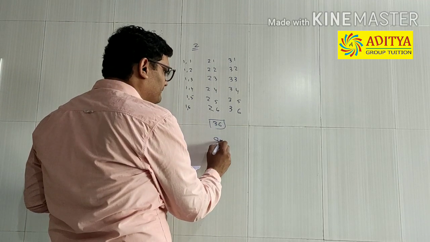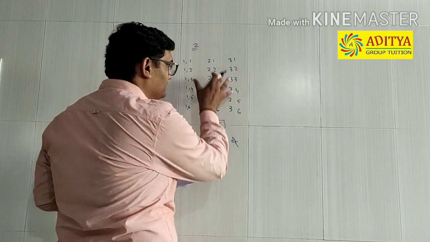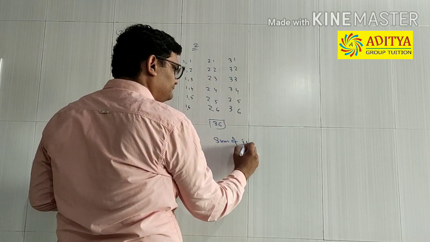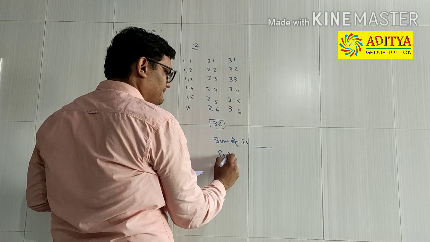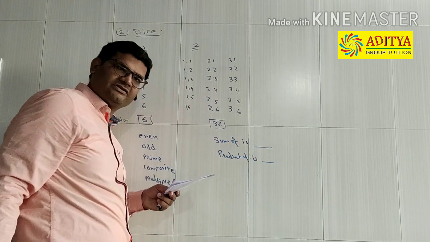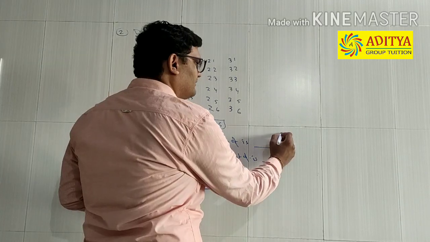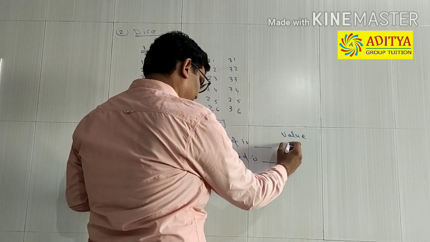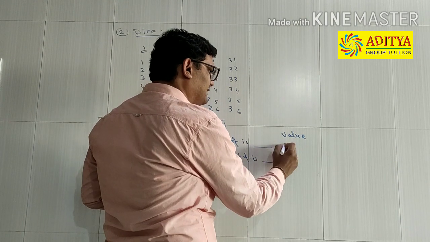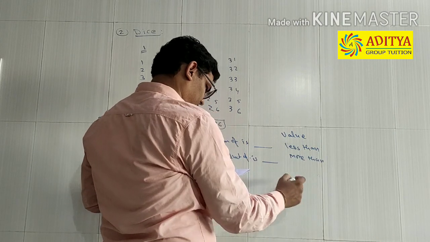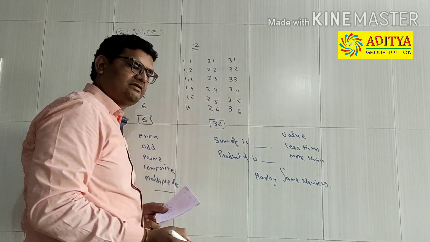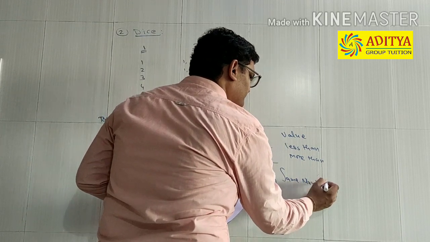Or the sum of 2 dice, or the product of the numbers is something which is asked. Also value, multiple of, which we already have written in this case, less than, more than, or having the same number. So these are the probable questions that can be asked to you.